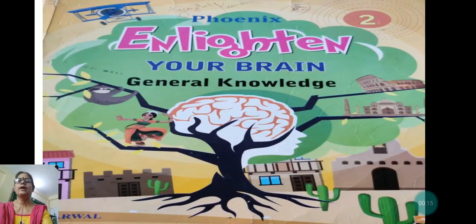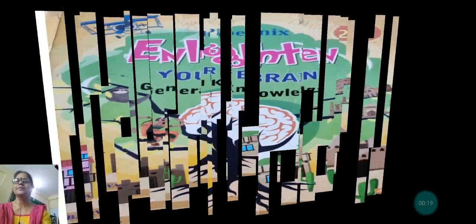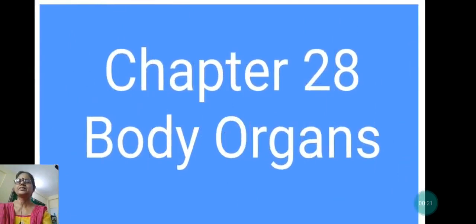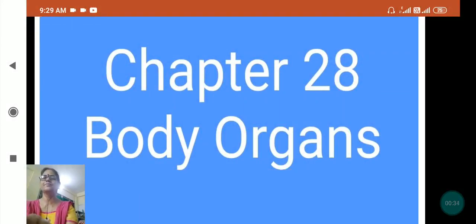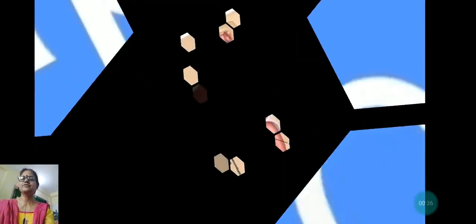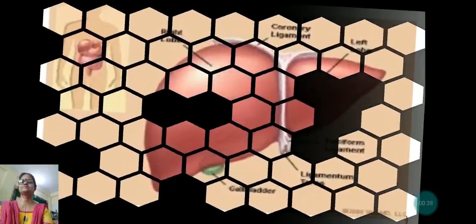From your book, Enlighten Your Brain, now we are going to study chapter 28, and your topic is body organs. Today we will study about the different organs of our body. Let us see which is the first organ, my dear.